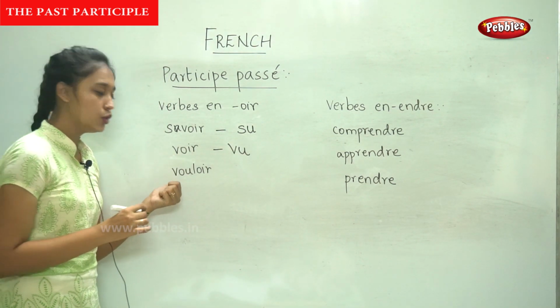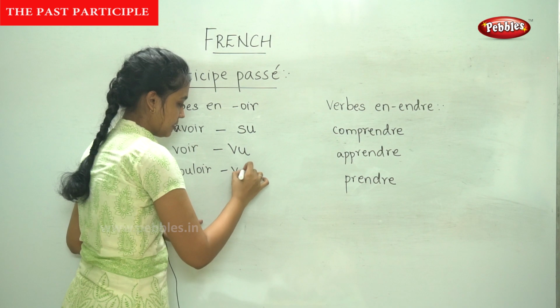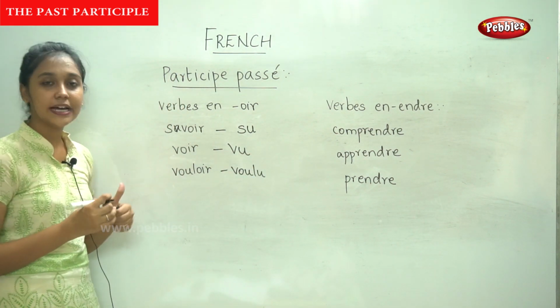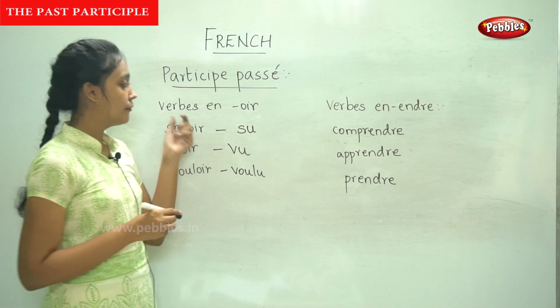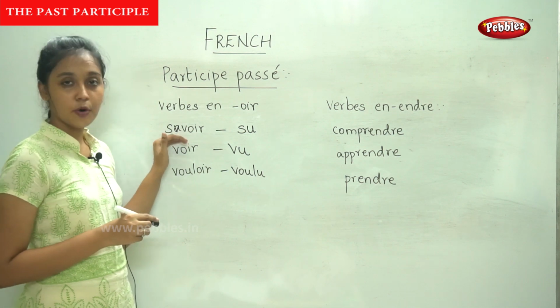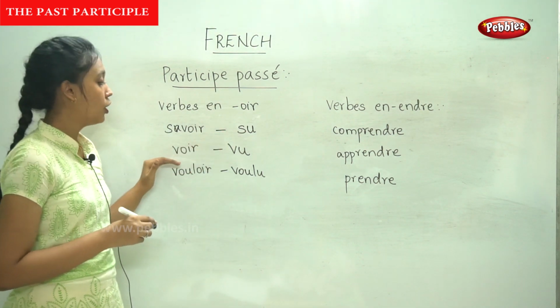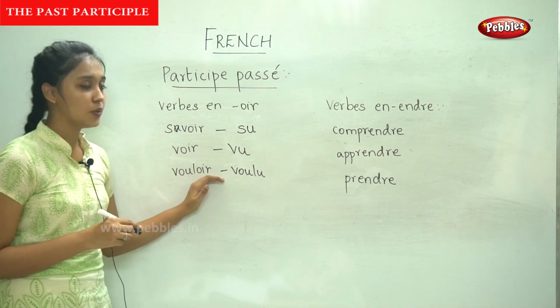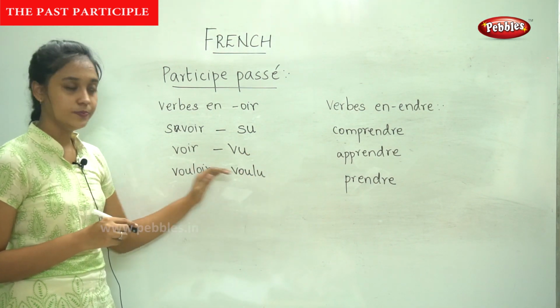And for vouloir, the past participle is voulu. This is how we write the past participle of verbs ending in OIR. So for savoir, it is SU. For voir, it is VU. For vouloir, it is voulu.